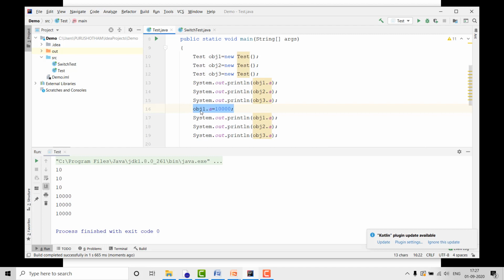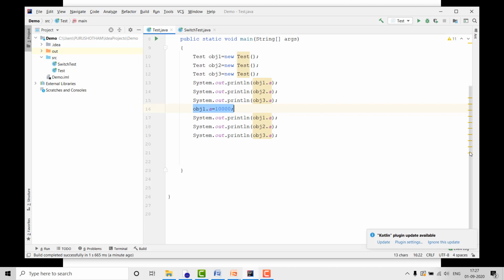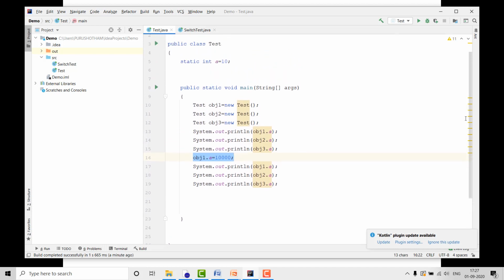We are updating only object 1's data, and we are not even touching object 2 and object 3, but this update will be reflected in all objects. However many objects your class has, that many objects will have this data updated. See here, we are changing only one object, but it is reflected in the remaining objects, so the value is 10,000 and 10,000. This is the difference between static variables and instance variables.